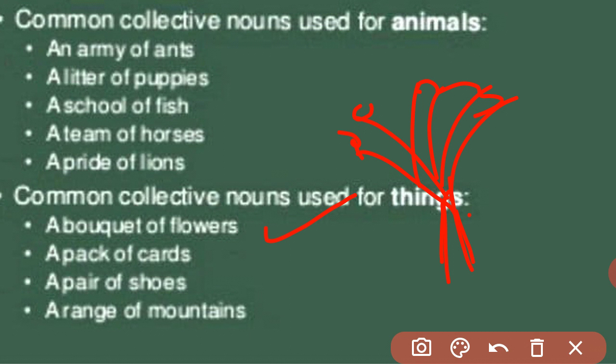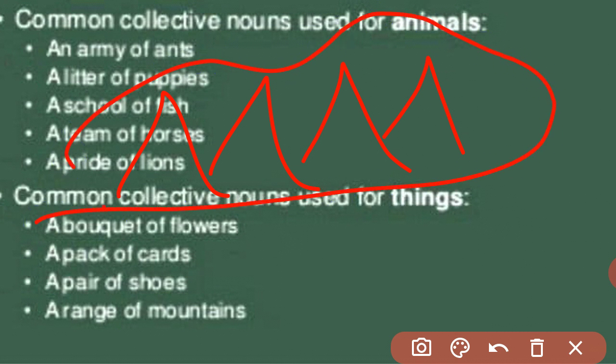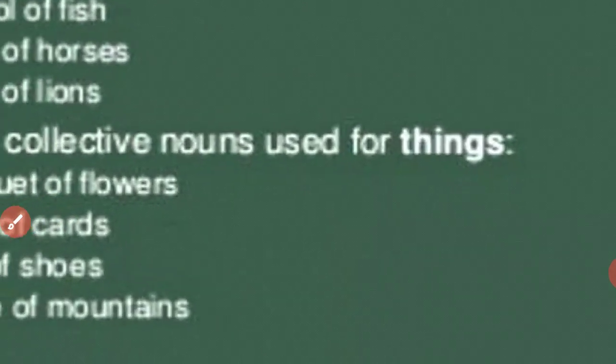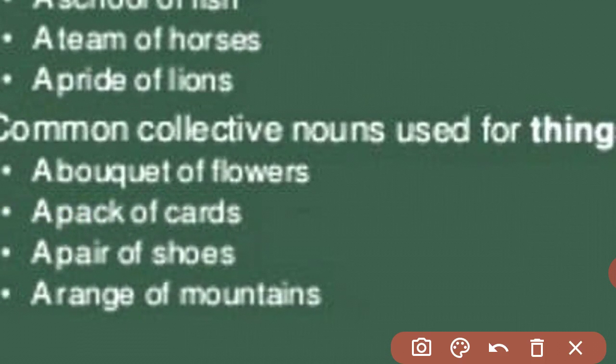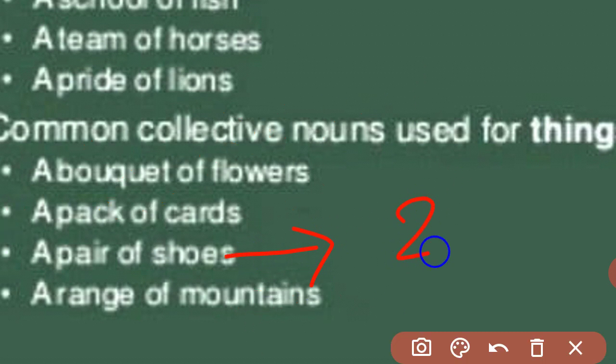A pair of shoes. A range of mountains. If mountains are in a group like that, it is called a range of mountains. And a pair of shoes. Pair always represents two things. When two same things are there, they form a pair. So a pair of shoes means always two same shoes.